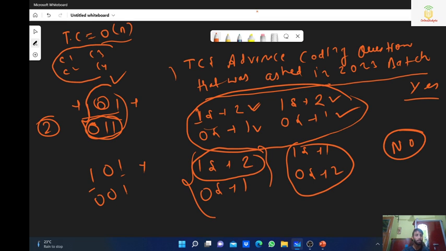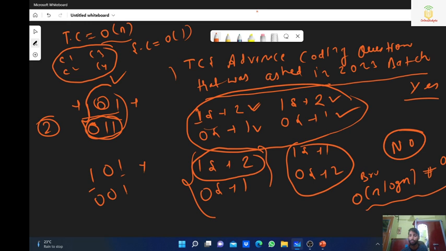So that will count the number of ones and zeros in both strings. That will take only order of n time complexity because we are running a loop only one time. So what is the space complexity? That is order of 1. So we convert our brute force approach from n log n to order of n, and that is very obvious. So that comes from brute force to the better approach.